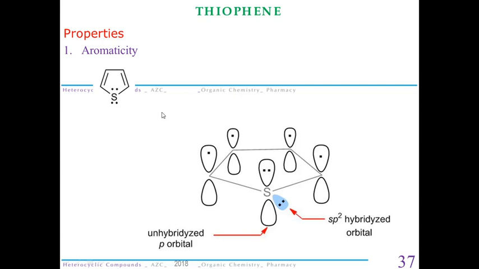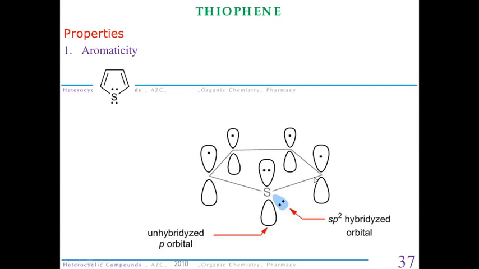Today we are going to study about thiophene. Thiophene is a five-membered heterocyclic compound which has sulfur as a heteroatom. The properties suggest that thiophene is aromatic. Let's check how it is.